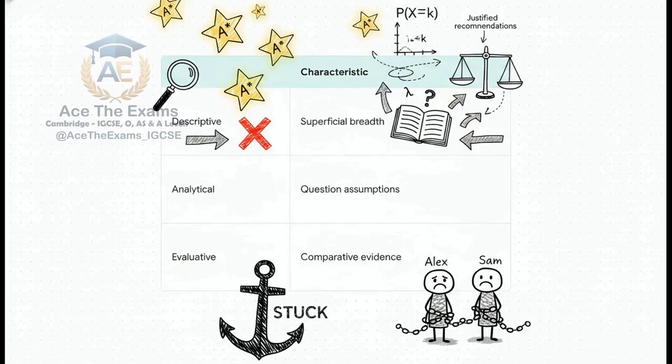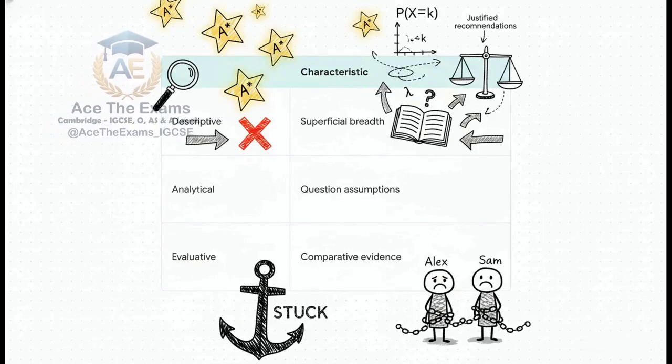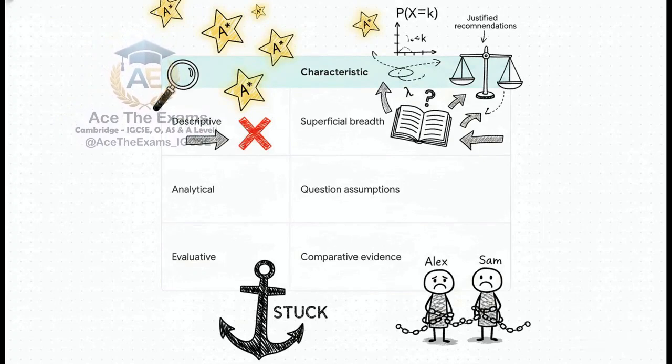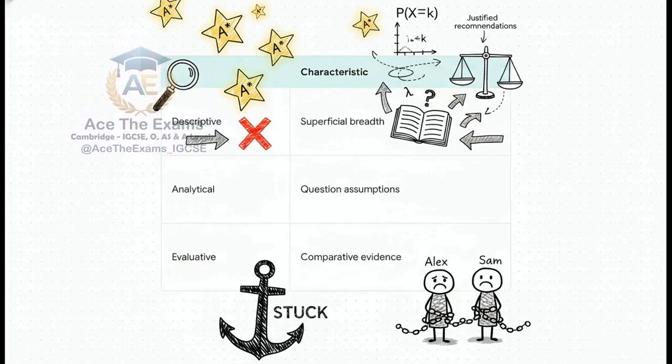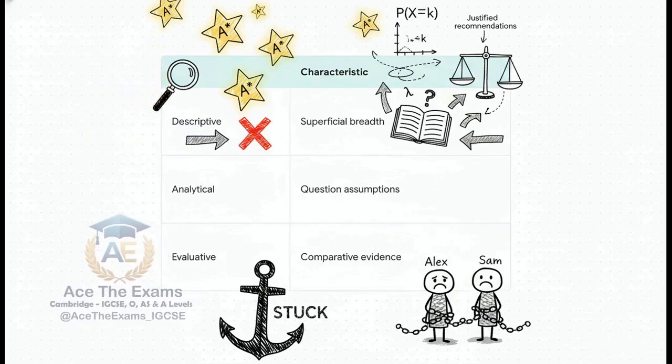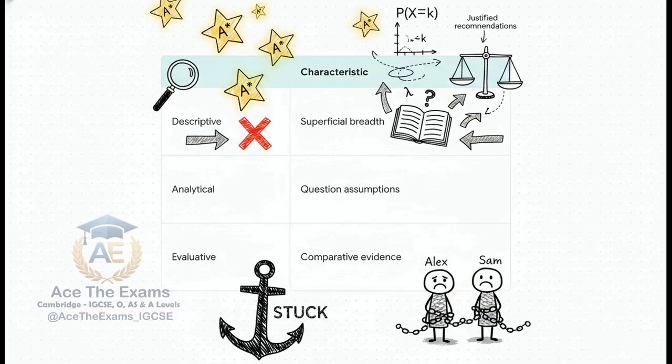Let's look at this grading rubric table, because this hierarchy beautifully illustrates exactly how the mark scheme actually functions. Let's map our two students, Alex and Sam, right onto this rubric. Alex is completely stuck down at the descriptive level. Basic definitions, superficial breadth. That is a low-tier D-grade band at best.